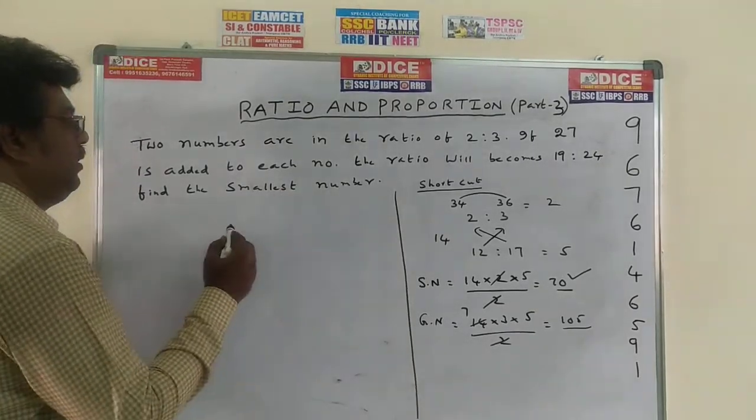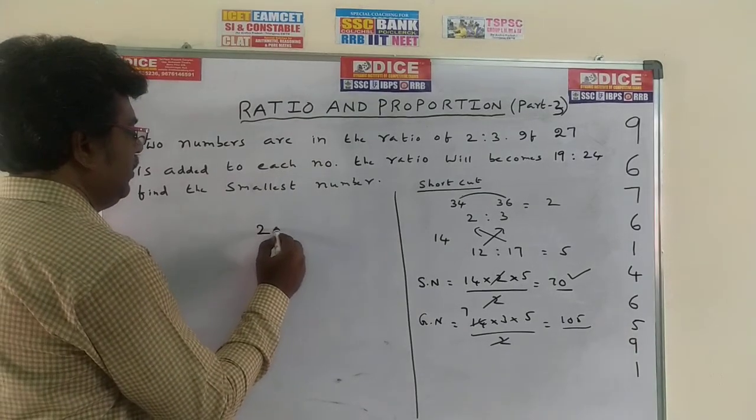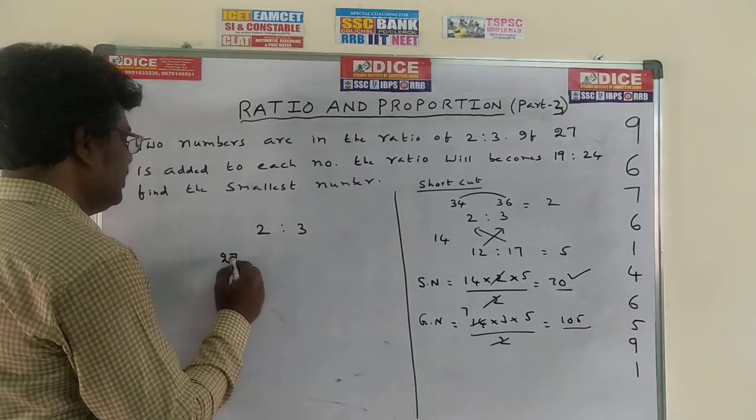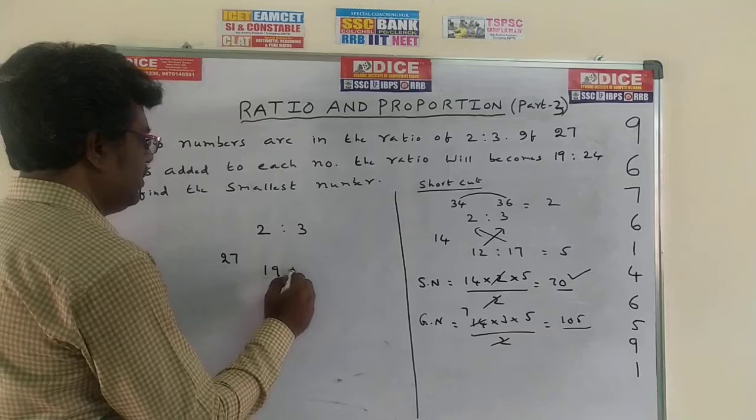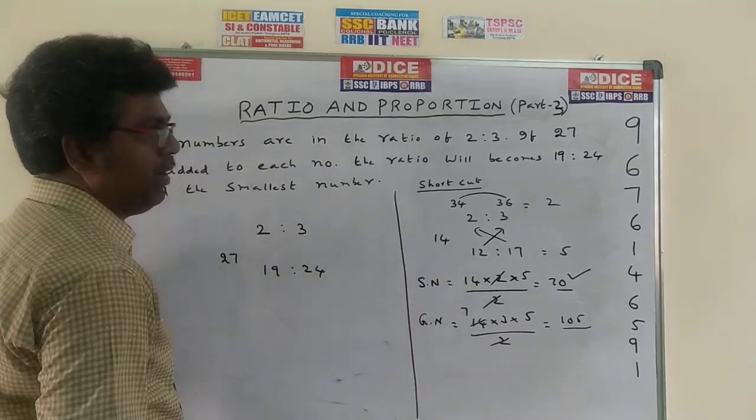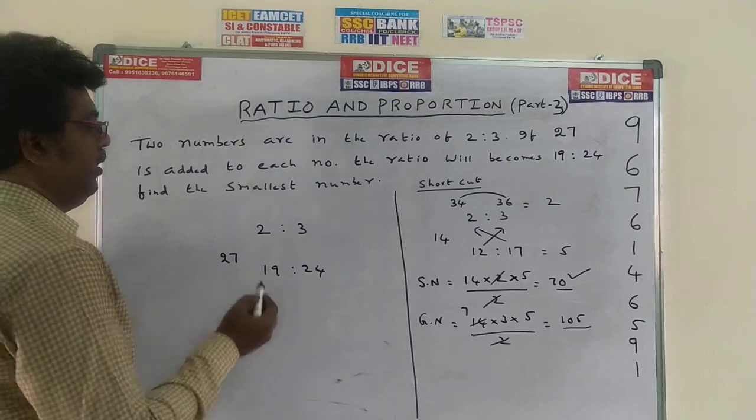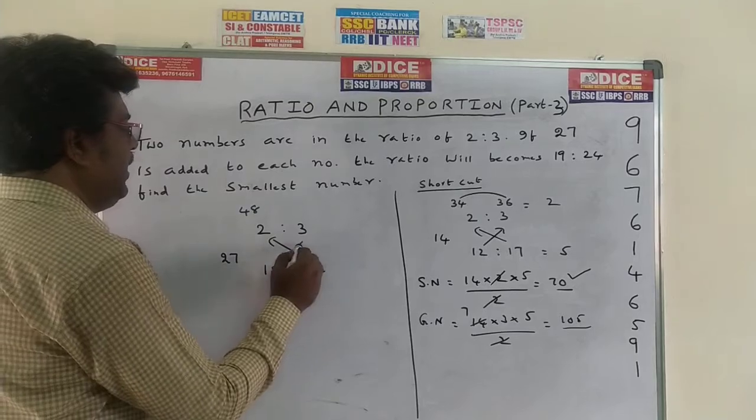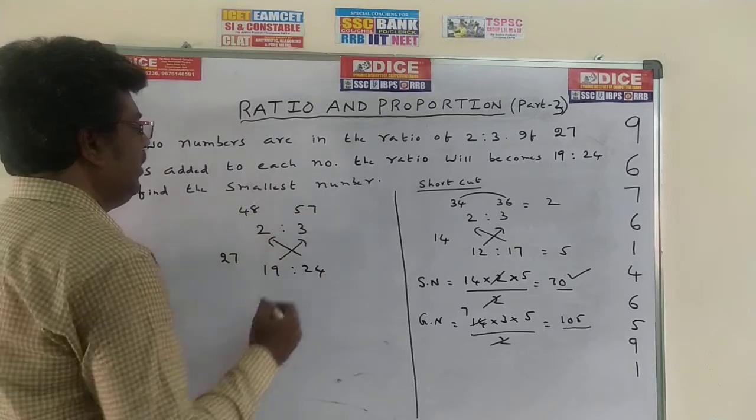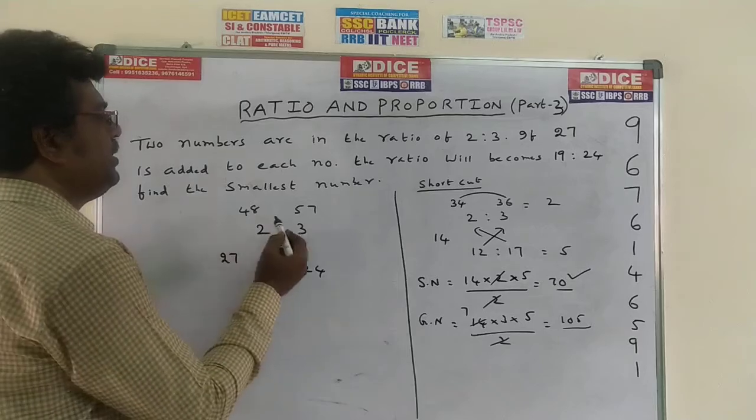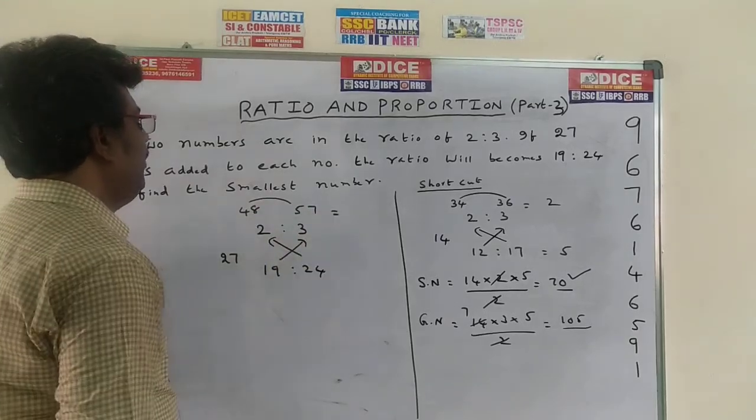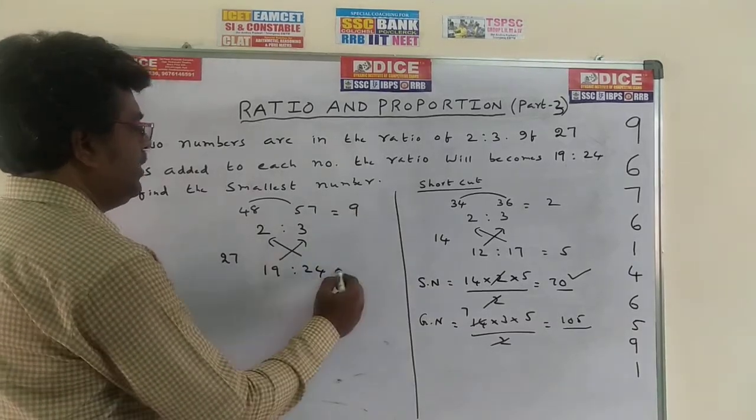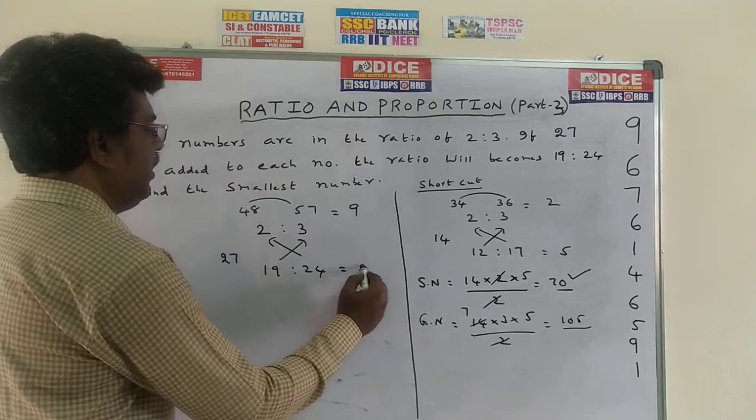So first of all, I am writing the first ratio 2:3. How much is added? 27 is added. Write down 27 here. It becomes 19:24. Same process here, what I had done, same process I am doing here. 2 into 24, how much? 48. 19 into 3, how much? 57. Just see the difference. 57 minus 48, what is the difference? 9 is the difference. Here, 24 minus 19, 5 is the difference.